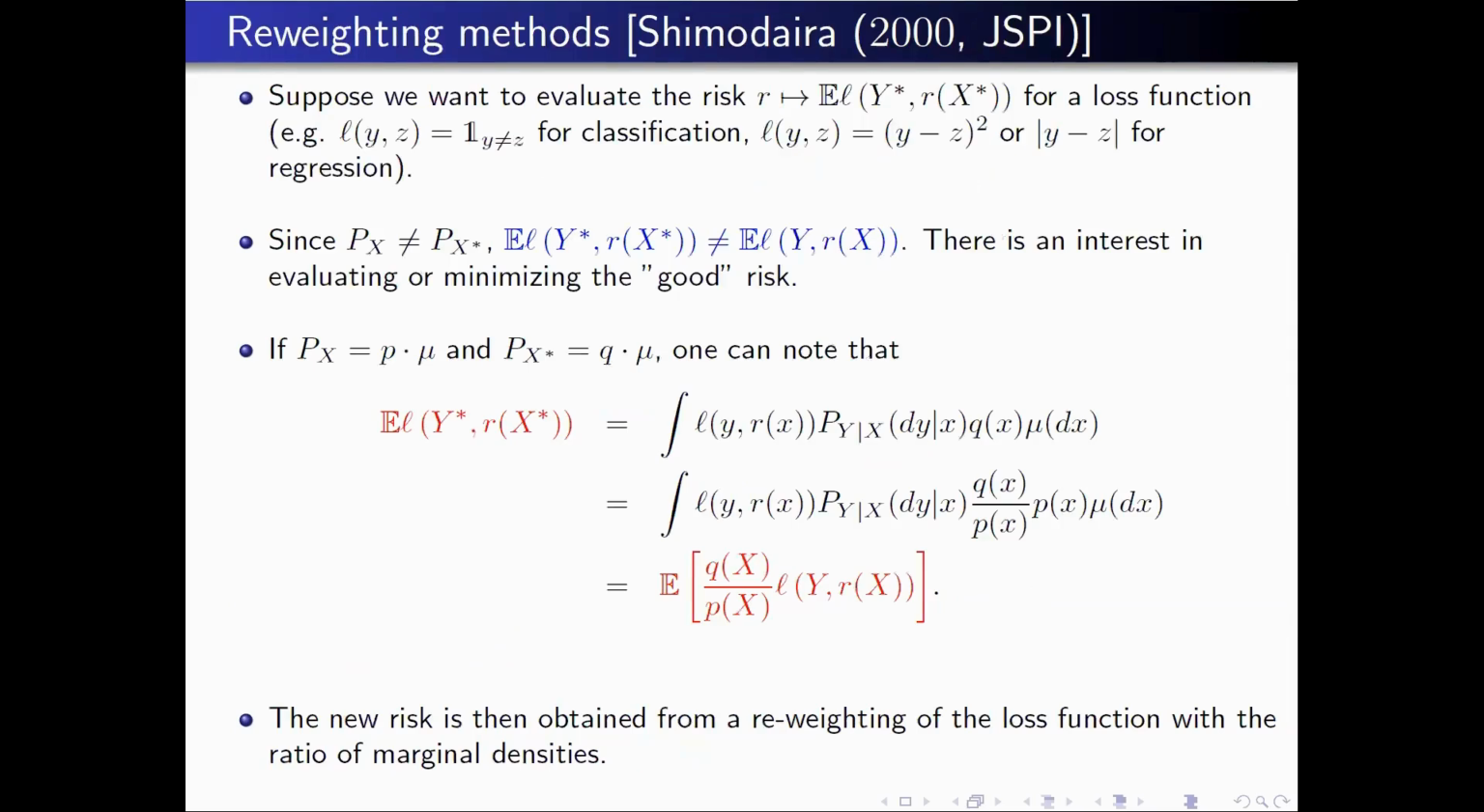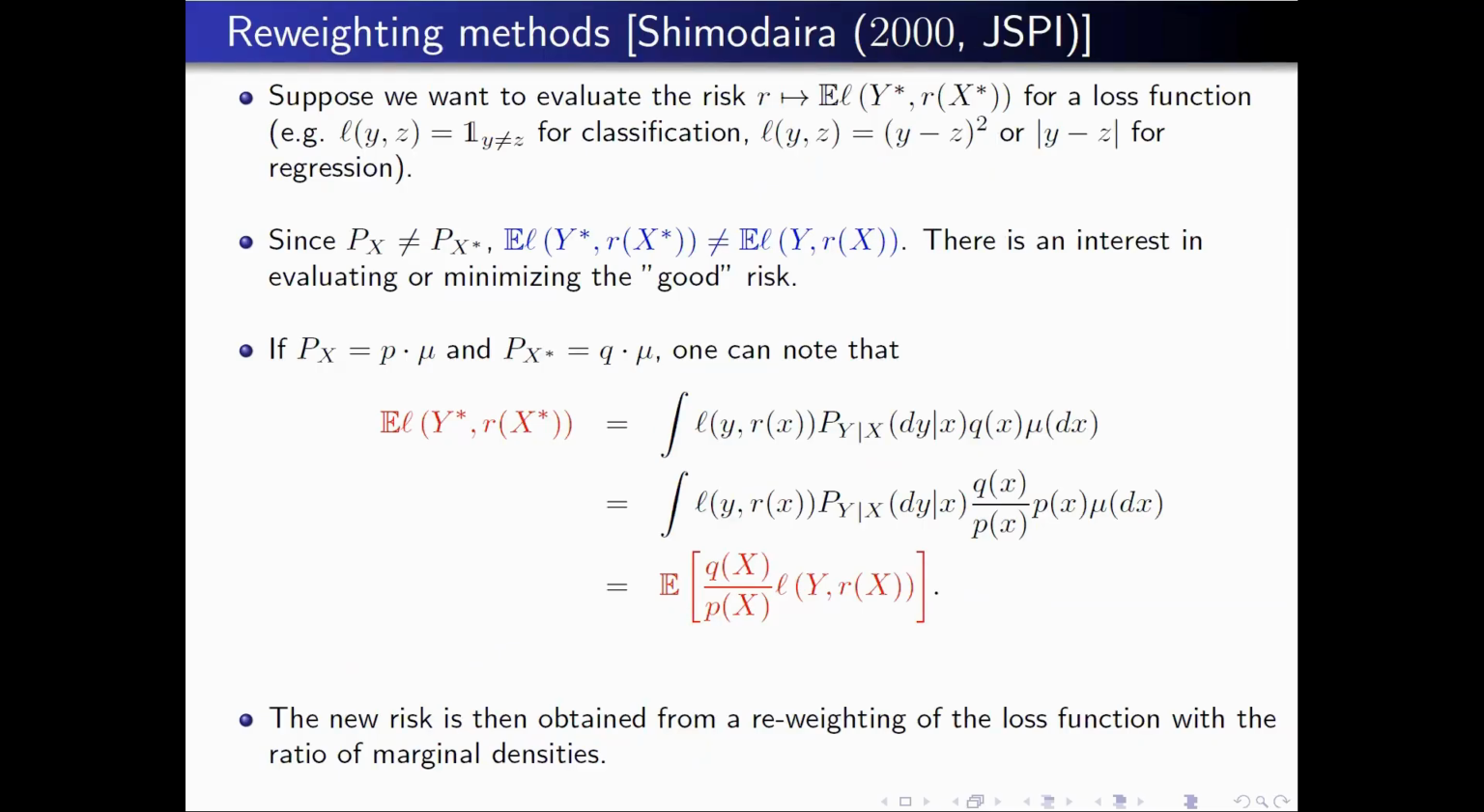Okay, more generally, if you consider risk estimation, it can be for classification, but it can also be for least square or using the L1 norm. When you have a different distribution between the source and the target, the risk is not exactly the same, because you don't have the same distribution for X and for X star. There is a link, of course, between the two quantities.